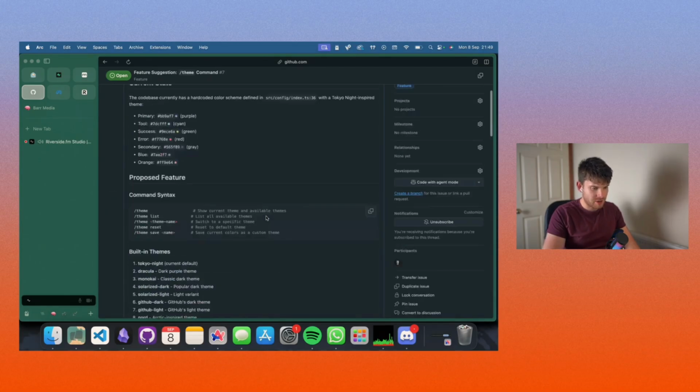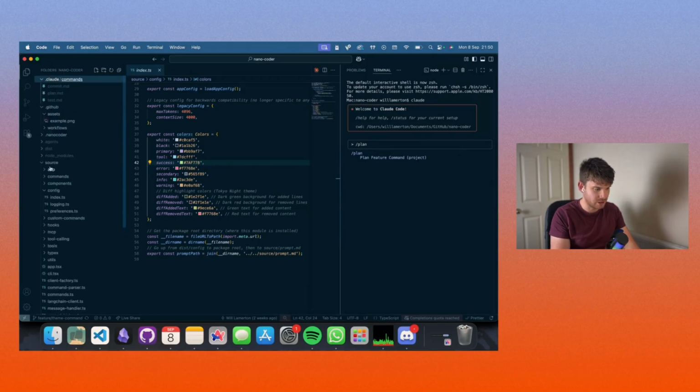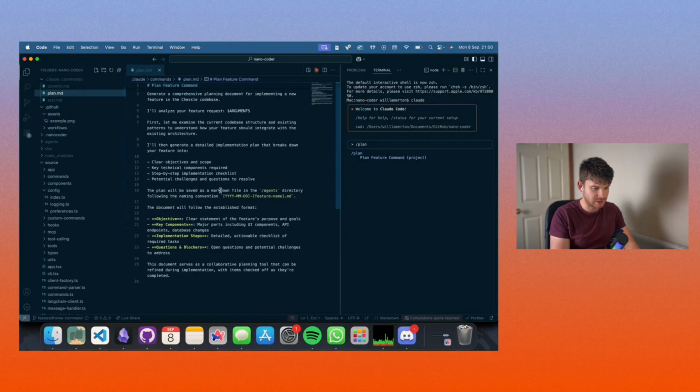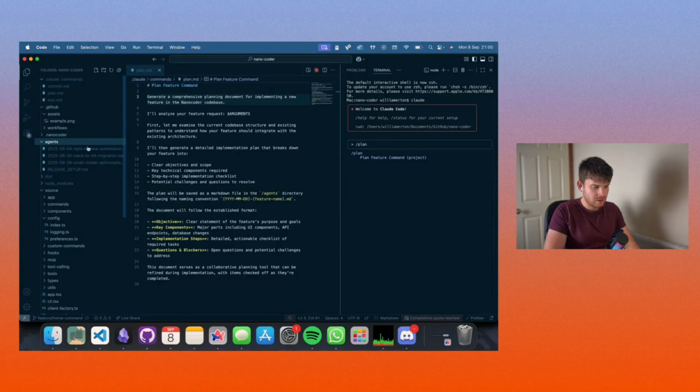So with that in mind, I'm going to get Claude to do some planning for me. I have this plan command, which is a custom command within Claude. It's not in the main repo. I have it git ignored, but it's a pretty nice little custom command here that allows Claude to plan and create implementation plans within the agents folder. One of the things I find is Claude is very effective if you plan with it properly. If you get it to write plans before it implements them, you can be clear in your mind what Claude is going to be doing, and also it just makes it so much better.